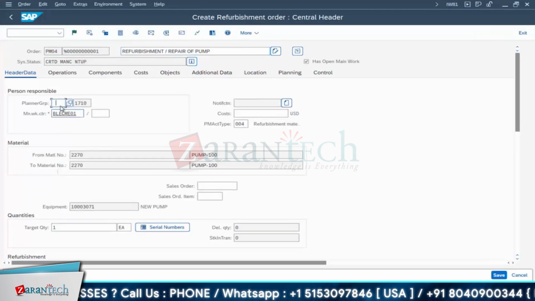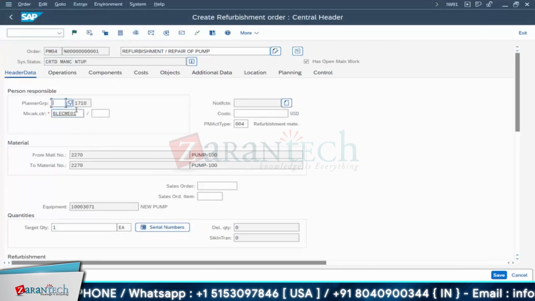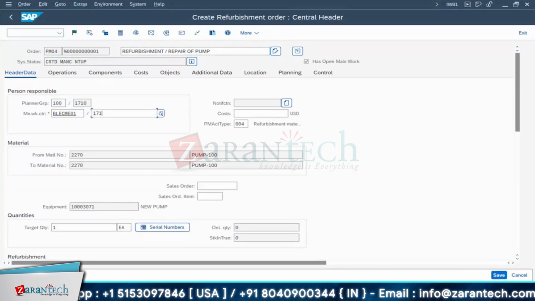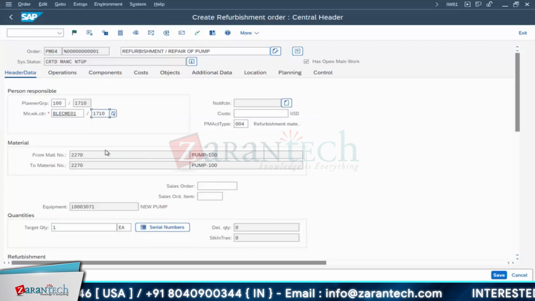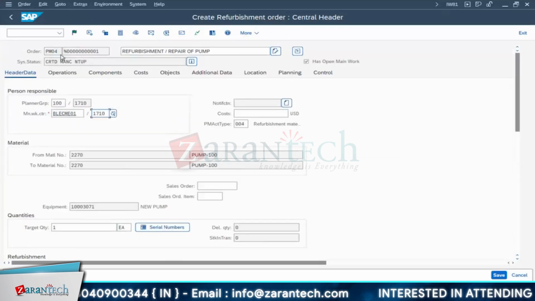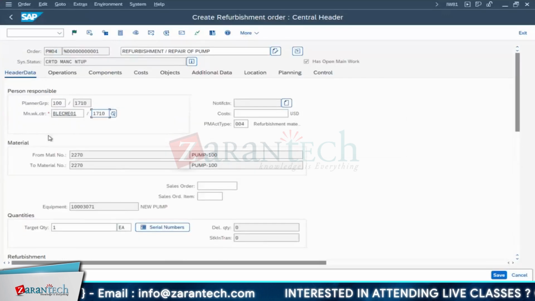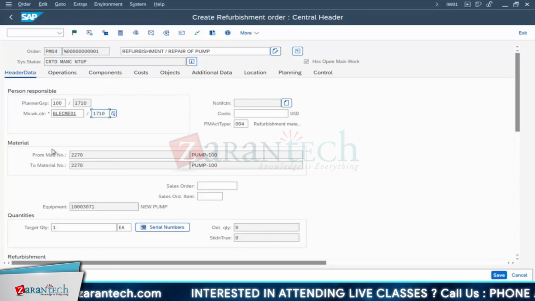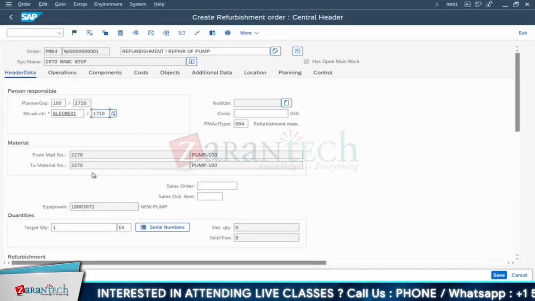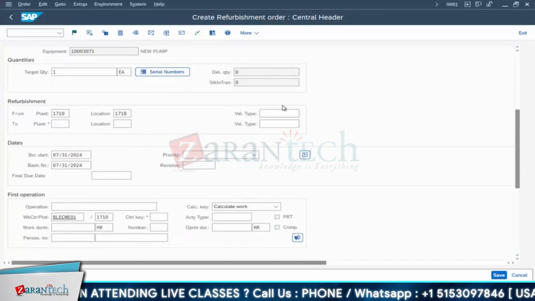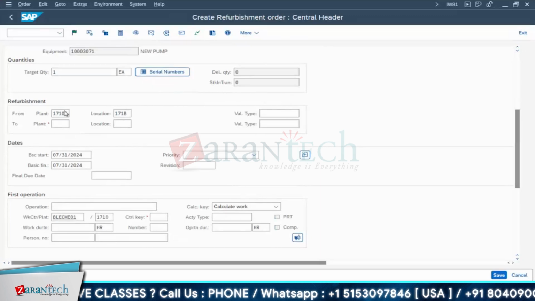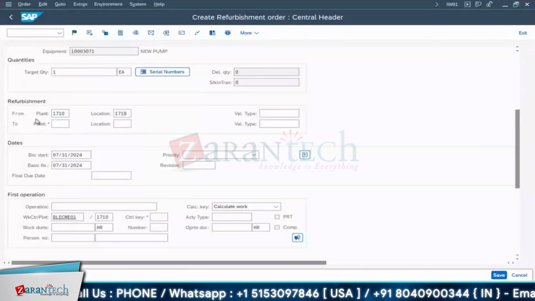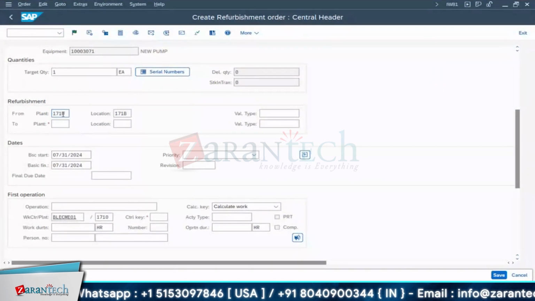Okay. Some planner group you maintain. I don't know, some 100. This work center plant is maintained. See, now the header data is different, right? As compared to the other orders. Normally we'll have priorities, all those things. Here it is different, which material you are working on. And now you want to do the refurbishment. This is most important. See from where you want to pick it up, from which plant. Sometimes plant also could be different.